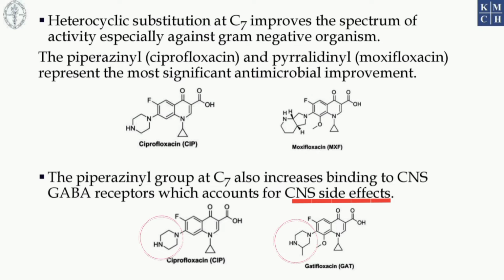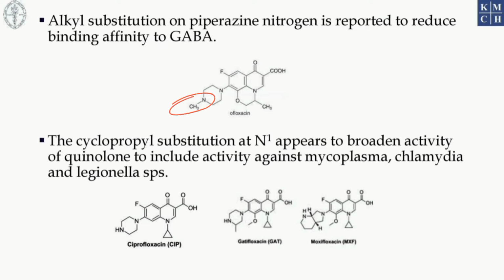The piperazinyl group at the 7th carbon also increases binding to the CNS GABA receptor, which accounts for CNS side effects. Example, ciprofloxacin, gatifloxacin. Alkyl substitution on the piperazine nitrogen is reported to reduce binding affinity to gamma aminobutyric acid, thereby reducing CNS side effects. Example, ofloxacin.